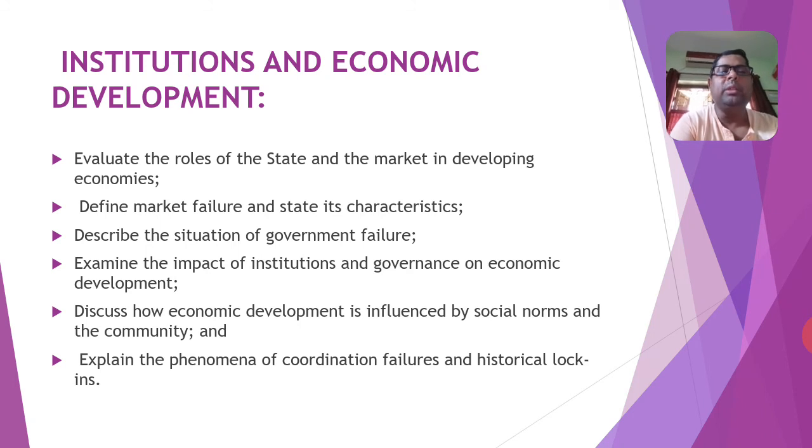So you have to evaluate this, and you have to define market failure and state its characteristics, and you have to describe the situation of government failure also, and examine the impact of institutions and governance on economic development, and you have to define how economic development is influenced by social norms and the community. Again you have to explain the phenomenon of coordination failures and historical lock-ins.